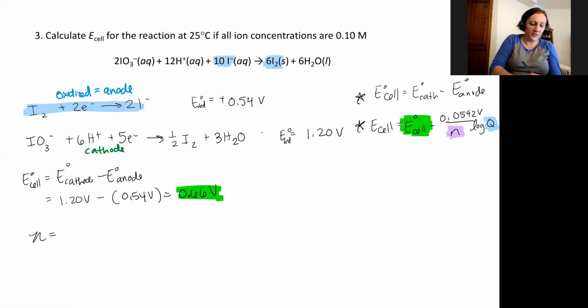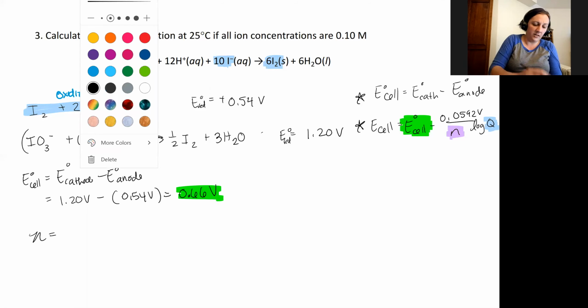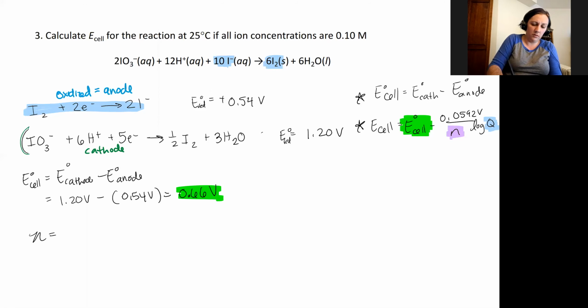So I'm going to multiply the iodate reaction by 2, so that I end up with 10 electrons. I would also end up with 6 waters, 1 iodine, 12 H pluses and 2 iodates.